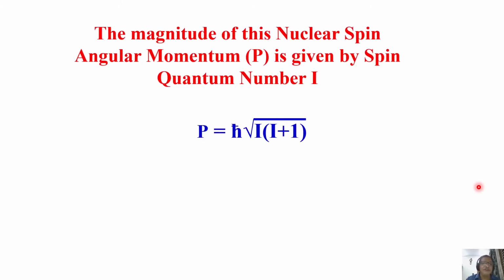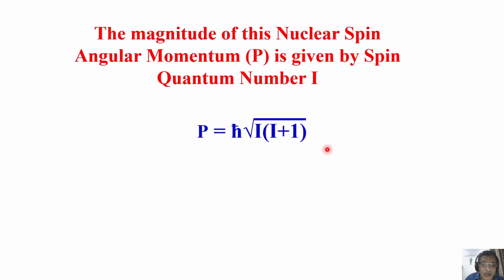Next, what is the magnitude of this nuclear spin angular momentum? It has a magnitude also. What is the magnitude of the spin angular momentum? That is given by the spin quantum number I, because, as I said, its properties are decided by two quantum numbers, I and the magnetic quantum number M. Now, if I want to find out the magnitude of this P, it is given by this expression: h cross into square root of I into I plus 1.